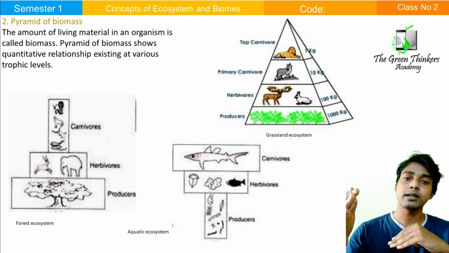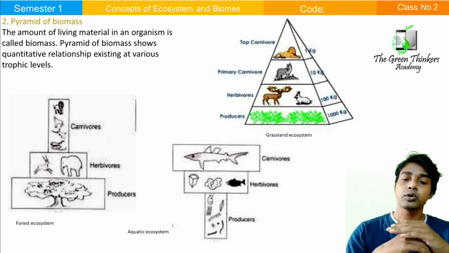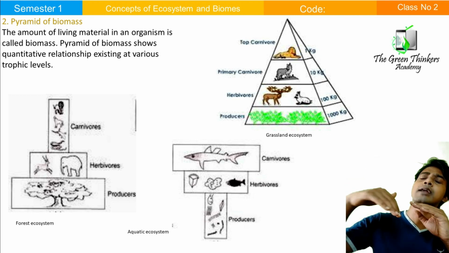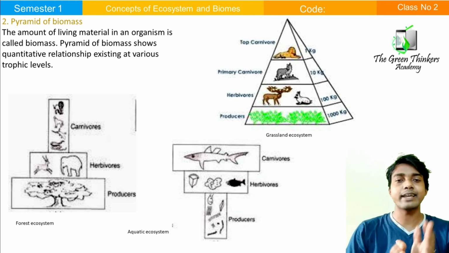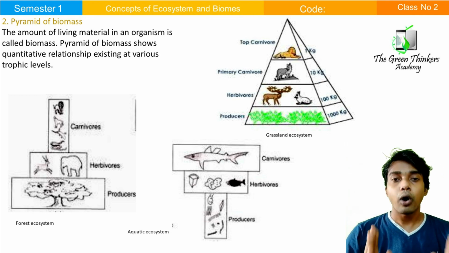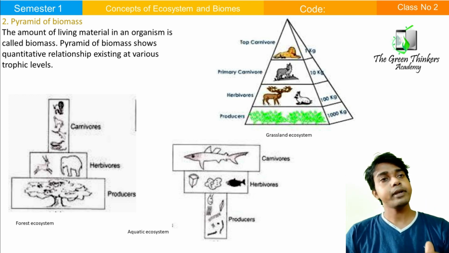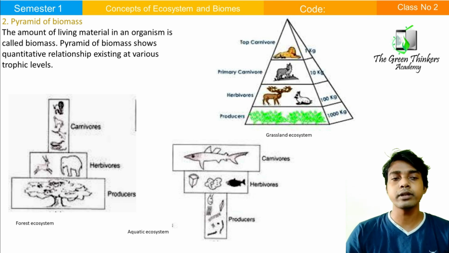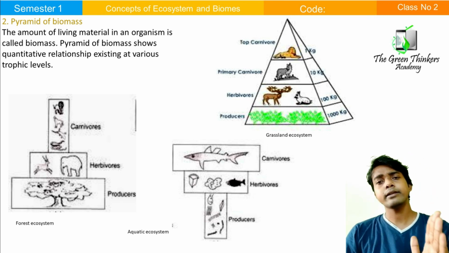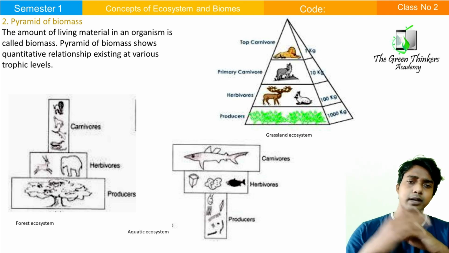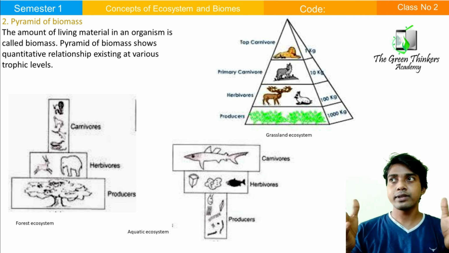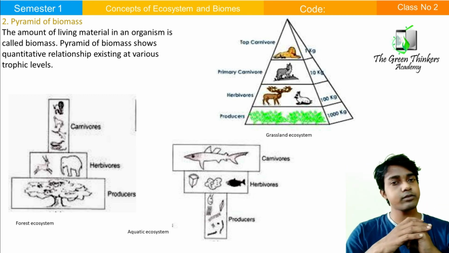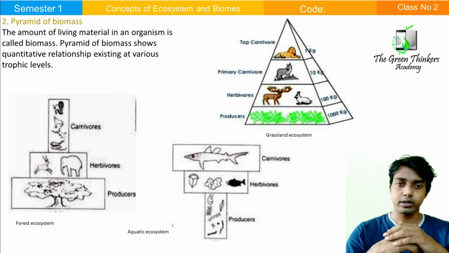Now when the secondary consumer eats the primary consumer, this energy is transferred from the primary consumer to the secondary consumer, and it goes on to the next step like this. So always remember that the pyramid of energy will always be unidirectional. Why is it always unidirectional? Because we get energy from the sun. But do you think it is even possible to transfer this energy directly back to the sun? It is not possible. So energy will always be unidirectional.